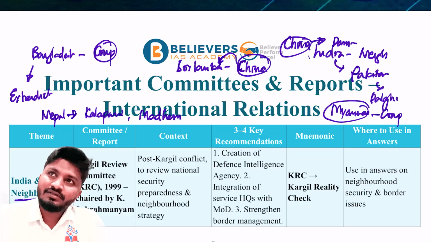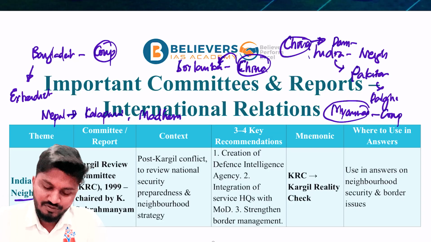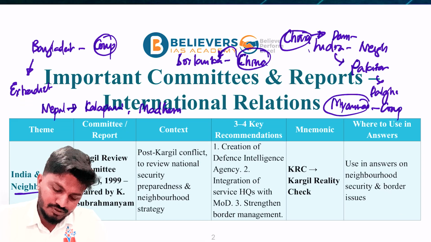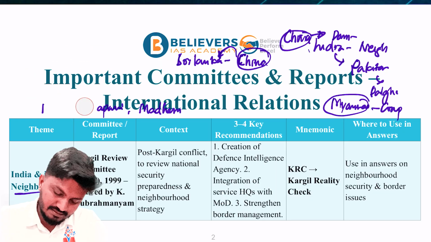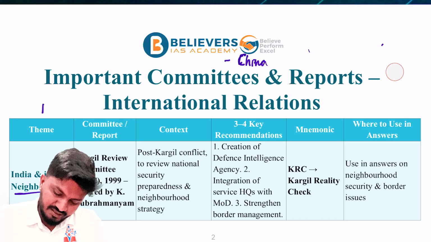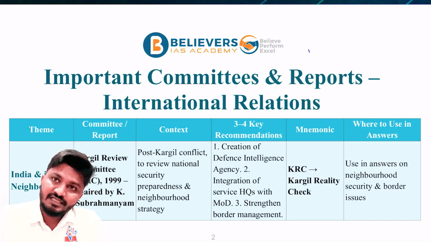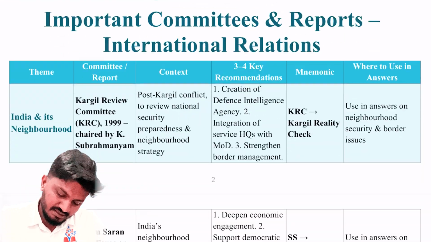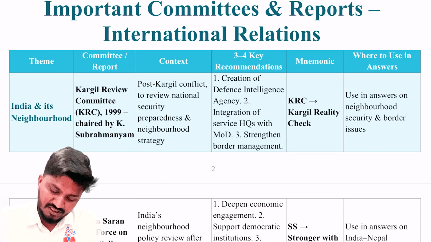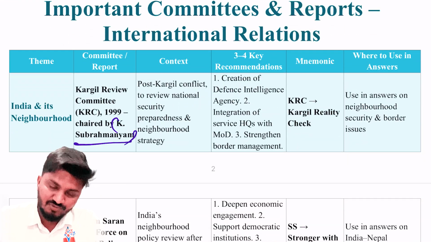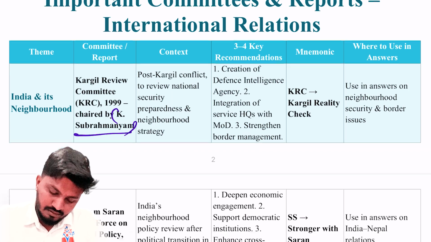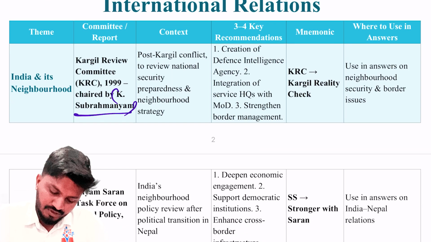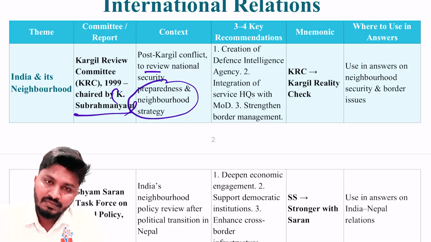So all this turmoil is going on with respect to international relations. The first committee for the day, the Kargil Review Committee, is with respect to India and its neighborhood. The KRC was chaired by K. Subrahmanyam, so you can write it as the K. Subrahmanyam Committee. It was set up post the Kargil conflict to review national security, preparedness and neighborhood strategy.